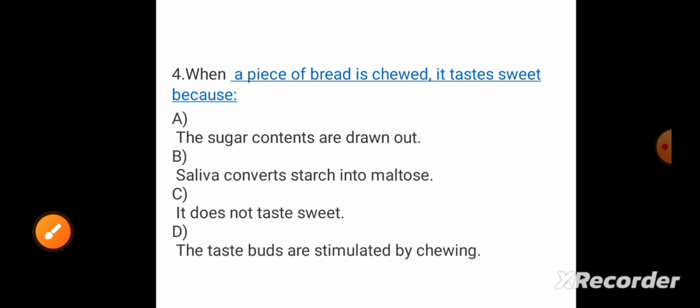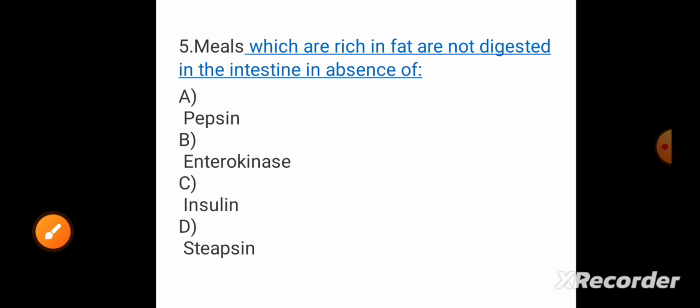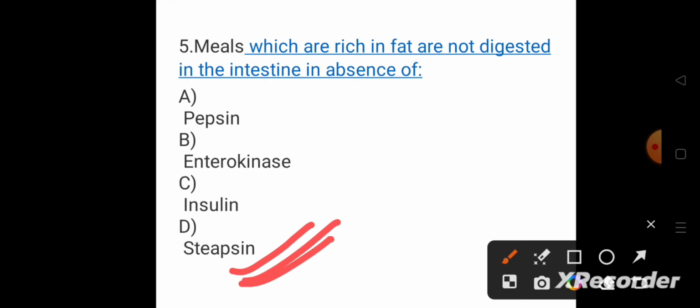Okay, then talking about question number 5: meals which are rich in fat are not digested in the intestine in absence of. So we will talk about which enzyme, if absent, will not be able to digest the fat. Okay, so here pepsin is there, enterokinase is there, insulin is there, and steapsin is there. See, here the answer will be option number D, steapsin.